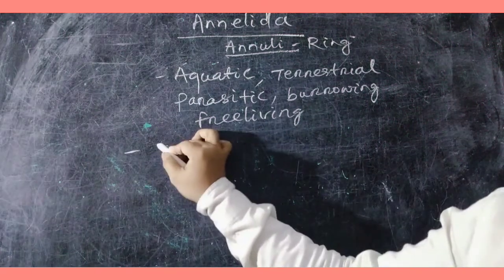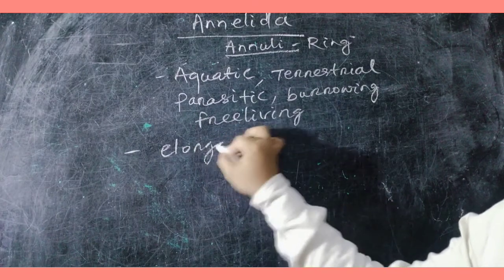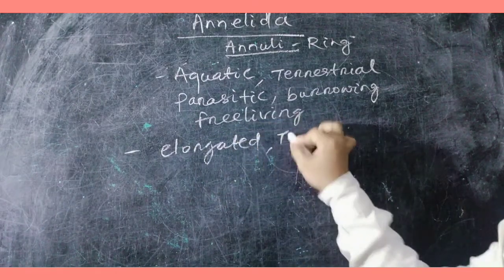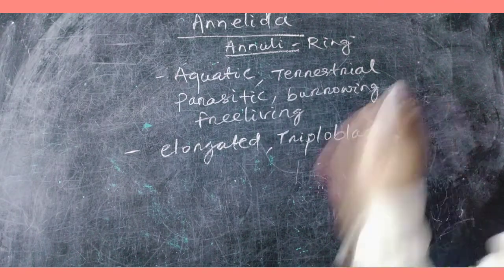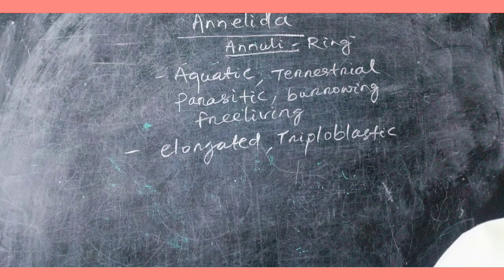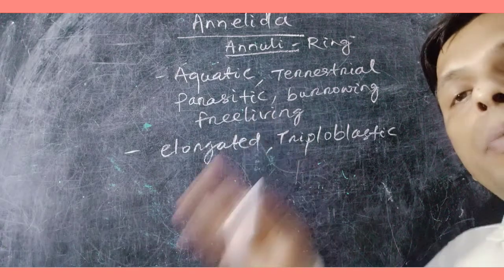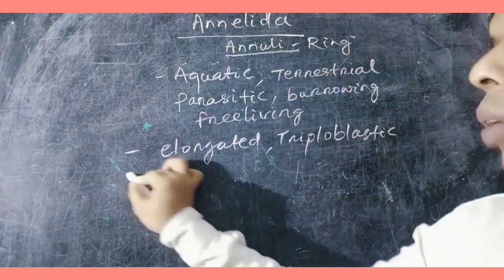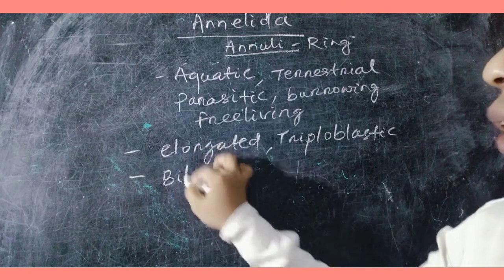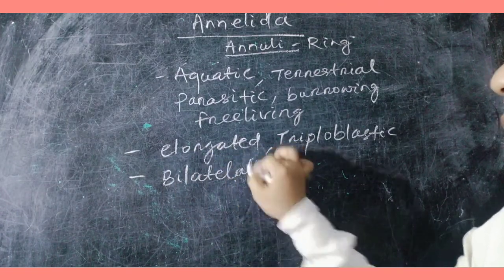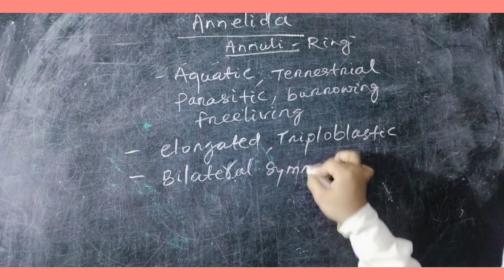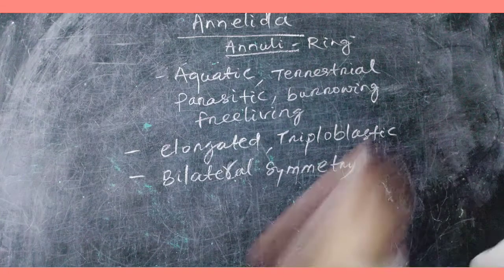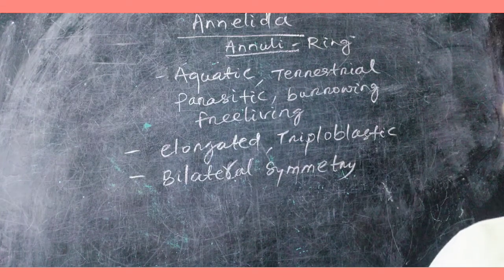The body is elongated. It is triploblastic, with ectoderm, mesoderm and endoderm all present. The body can be divided into equal parts in one plane, so the condition is bilateral symmetry. The body can be equally divided into two parts.